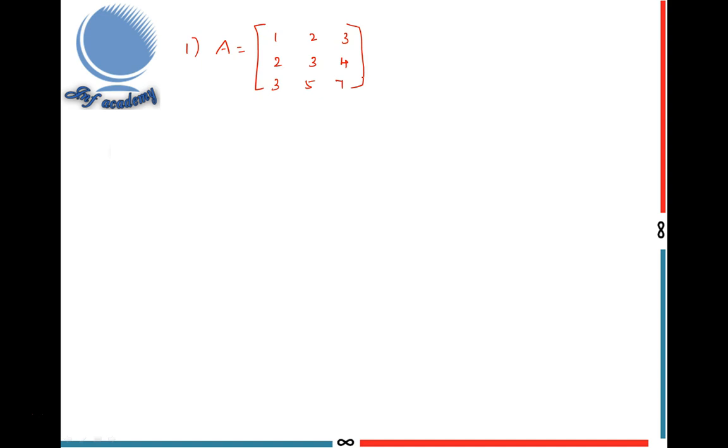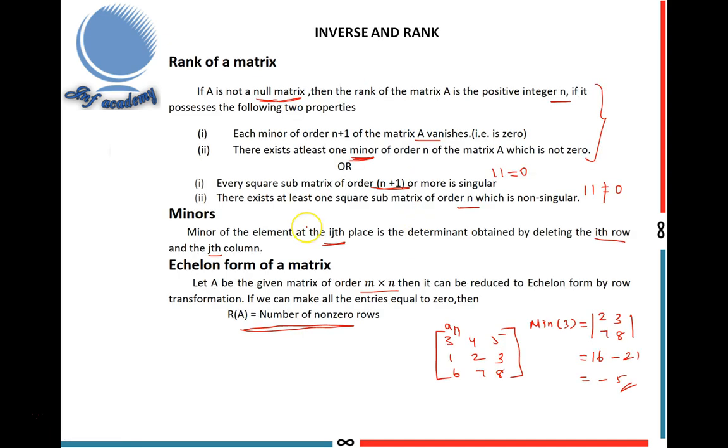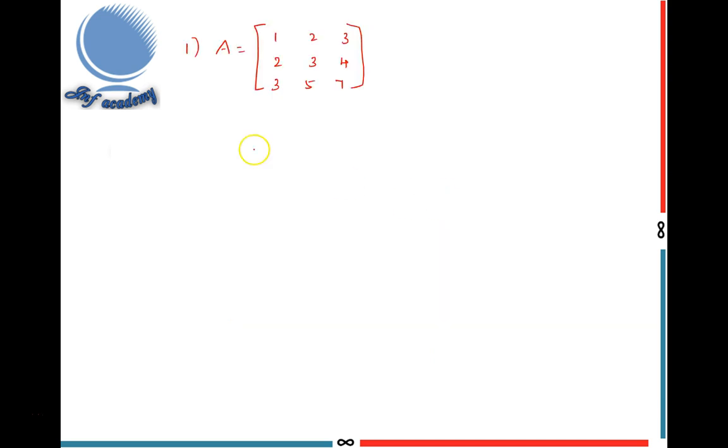Now I find the rank of this matrix. The matrix is of order 3 by 3. Here I first use the second definition of rank of a matrix: every square submatrix of order n plus 1 or more is singular. So here I have to first check the determinant of A.